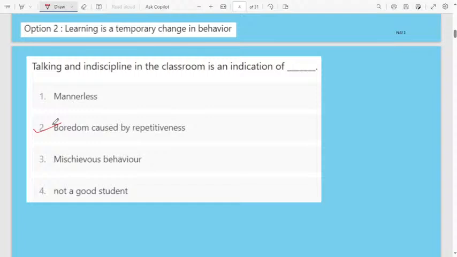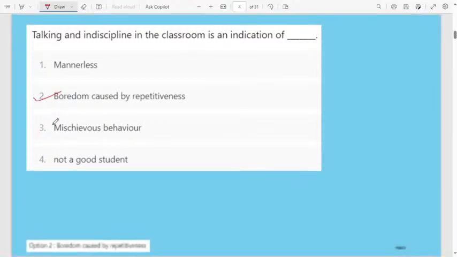What will happen is the teacher will start teaching for those who are poor-level learners, then they will repeat the concept, they will repeat the things. Then these brilliant students will get bored because of the repetitiveness. Then what they will do, they will start talking and also show some indiscipline in the classroom. Okay,